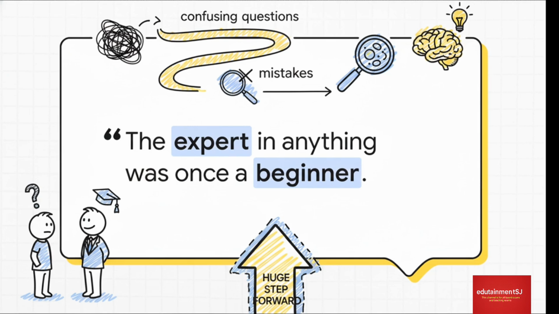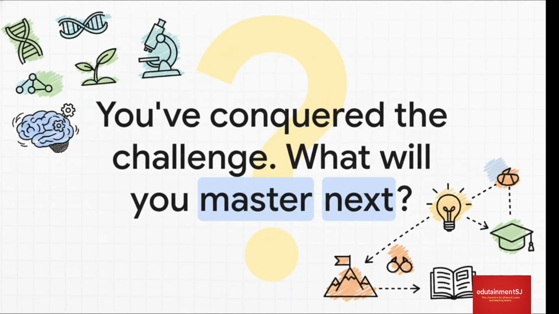And I want you to remember this. Seriously, every single expert you admire started out exactly where you are right now, staring at confusing questions and learning as they went. Becoming a master is a process, and today you took a massive leap forward. You've faced the challenge and you've come out on top. You saw the logic, you spotted the traps, you used the system. So now the only real question is, what's the next concept you're going to go out and master? Thanks for taking on the Biology Durandar Challenge. Now go get 'em.